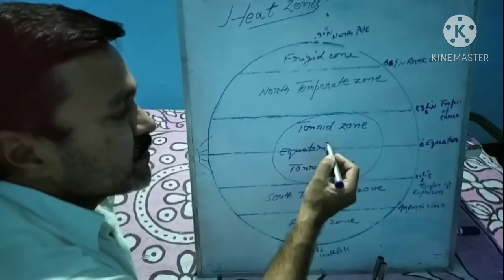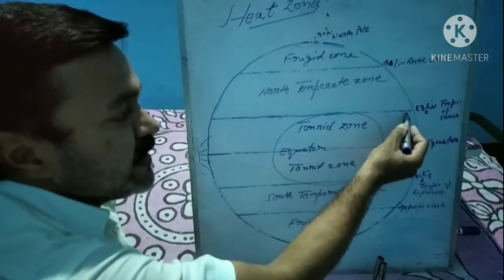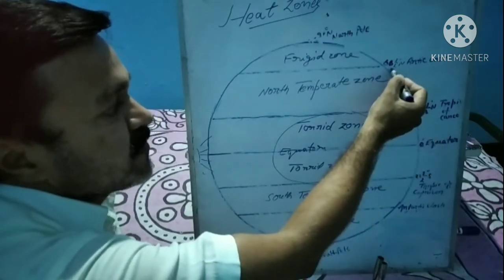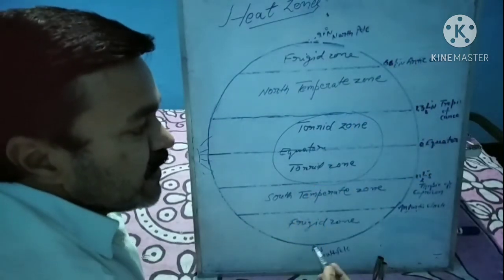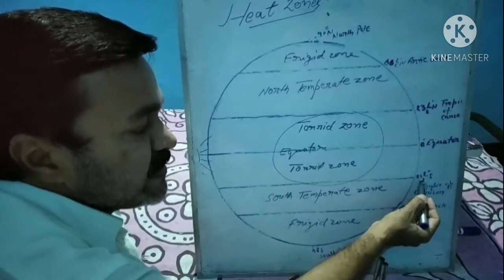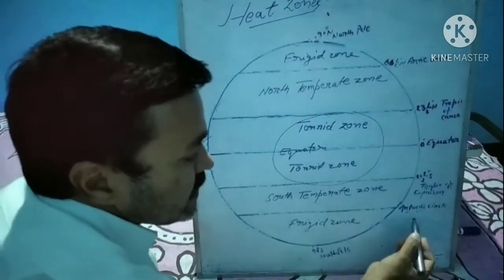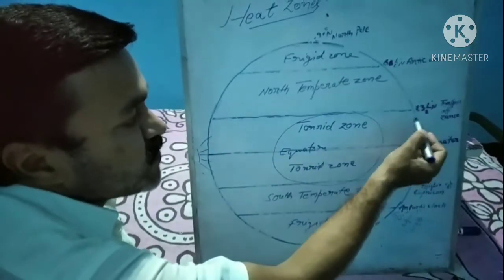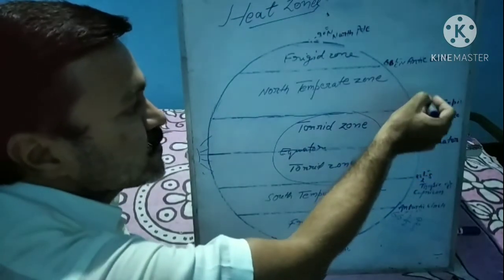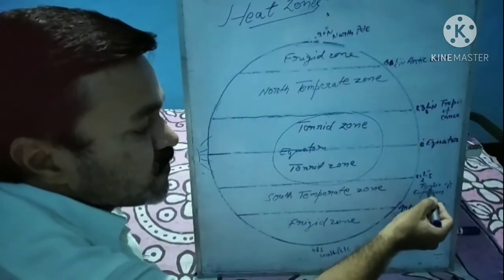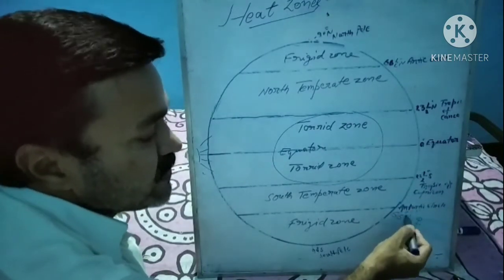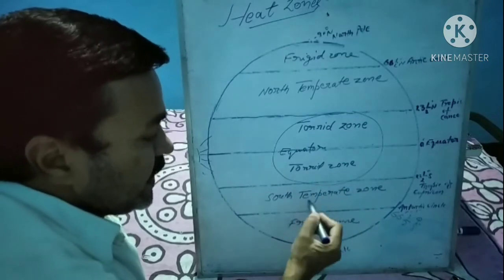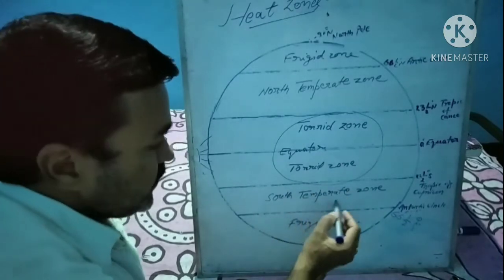But when we move from 23 and a half degree north latitude towards the 66 and a half degree north latitude, and again we move from 23 degree south towards the 66 and a half degree south, it means from Tropic of Cancer to Arctic Circle, and from Tropic of Capricorn up to the Antarctic Circle, these regions are known as temperate zone.